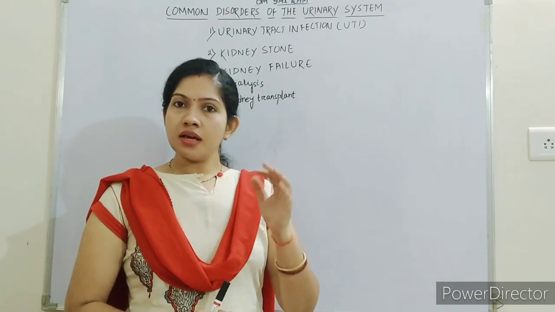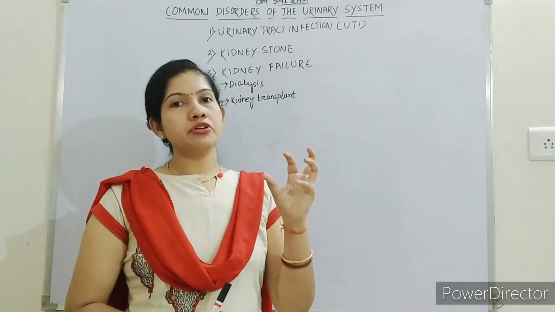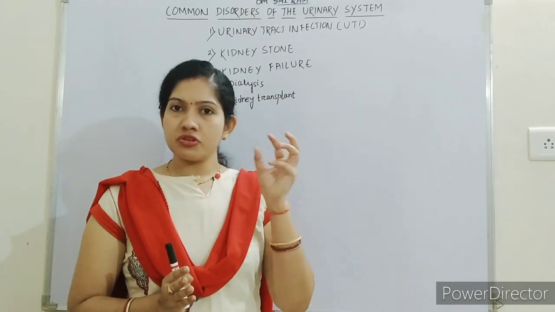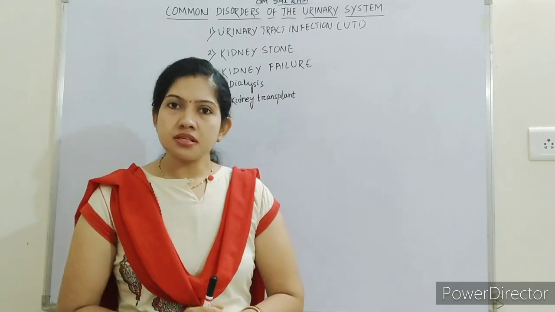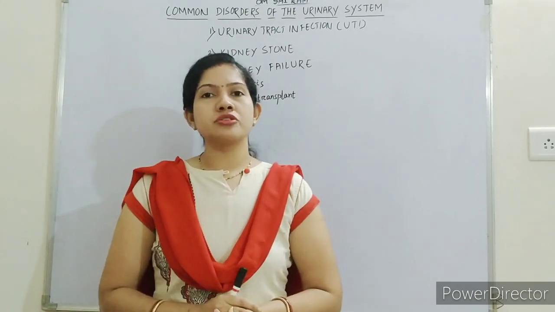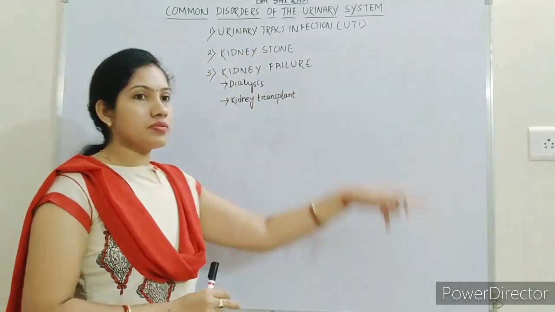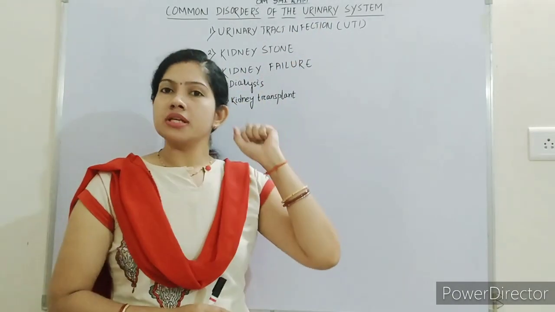We had done the excretory system, and especially we had discussed the detailed account of the kidney, the structure and the functioning units of the kidney. Today we will discuss some of the disorders that are associated with the kidney. Here I have written the disorders of the kidney, or excretory system, or urinary system.